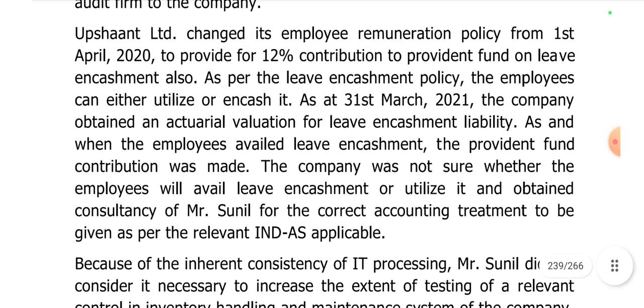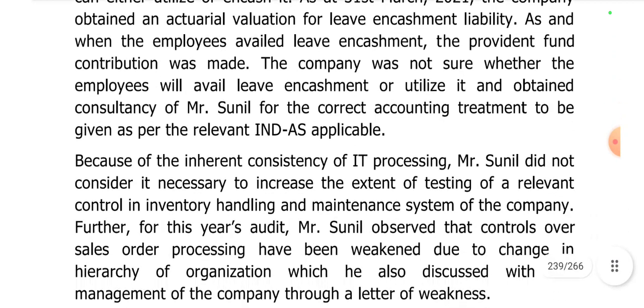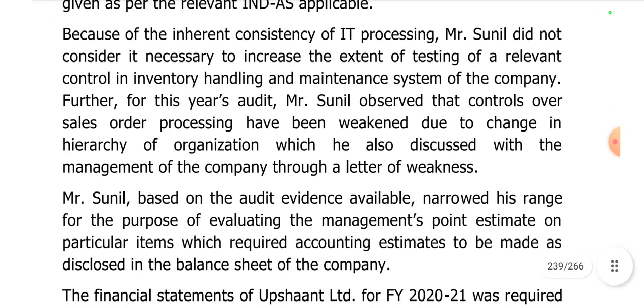So what do you think? Here we need to provide for 12% contribution to Provident Fund, right? Whether it is encashed or whether it is utilized by employees, you need to provide for the total 12% contribution in your financial statements. And then let's continue further.